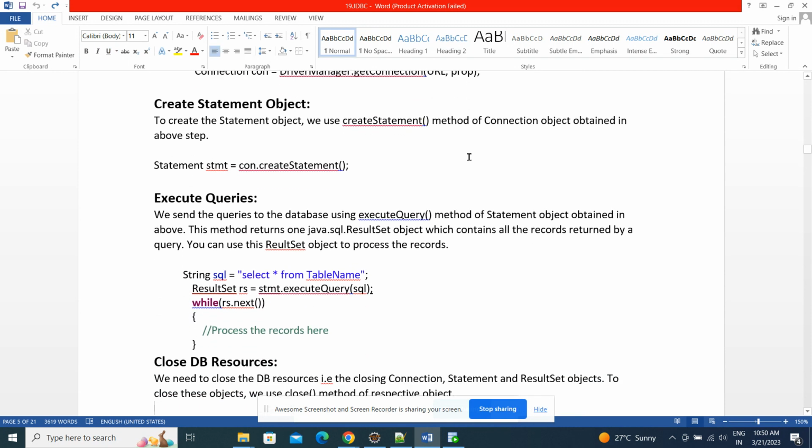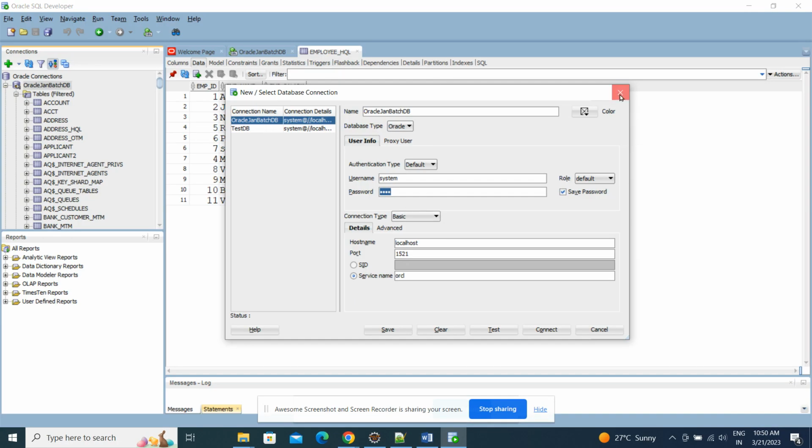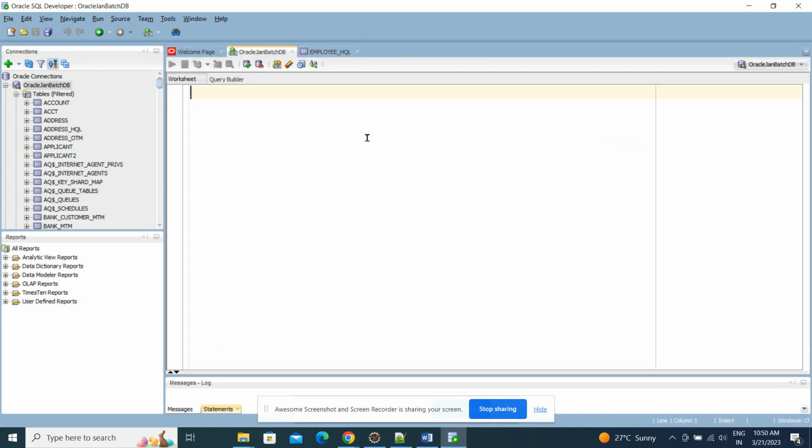What exactly will the statement do? The statement will create one statement or query, some query which you want to execute with the database. Let's say you are using select star from employee underscore HQL, a table that is there, right?